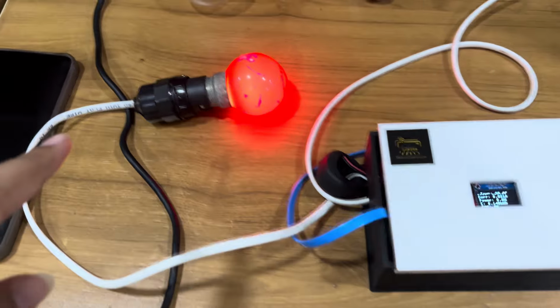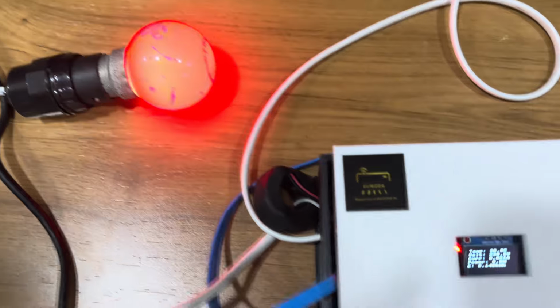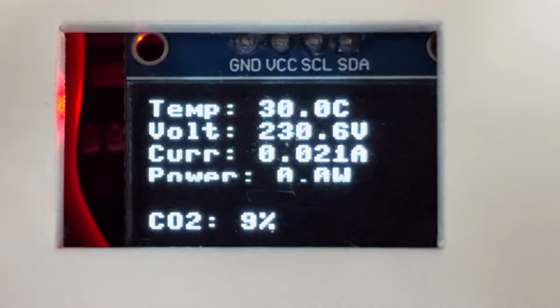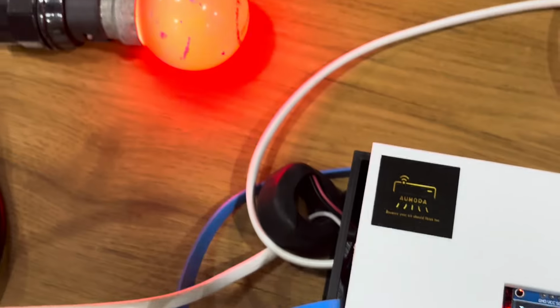Okay, so now we have added this 0 watt bulb to our circuit, and we'll note down the changes. As you can see, this will refresh every 10 seconds since we are demonstrating live data. So we wait. Yeah, so we see the power is 0 watt because this is a 0 watt bulb.